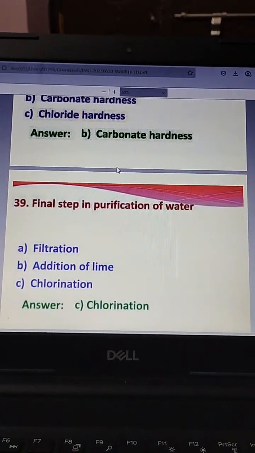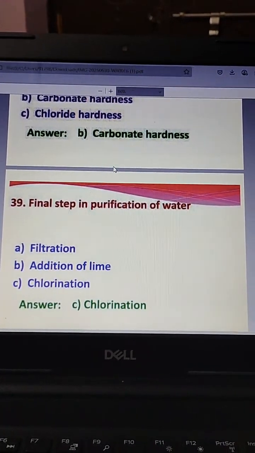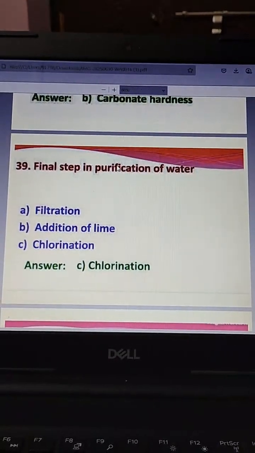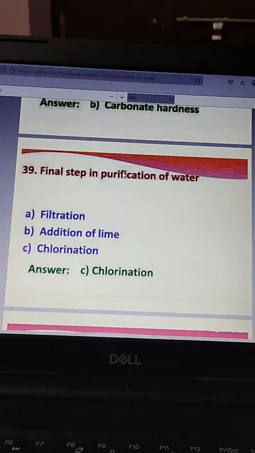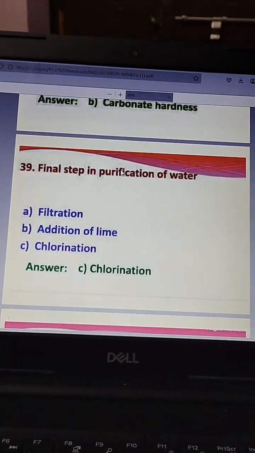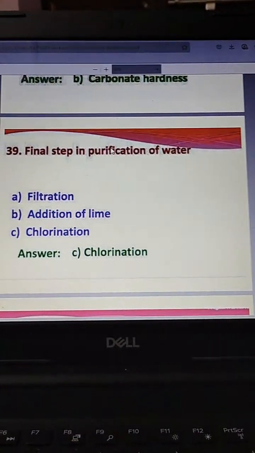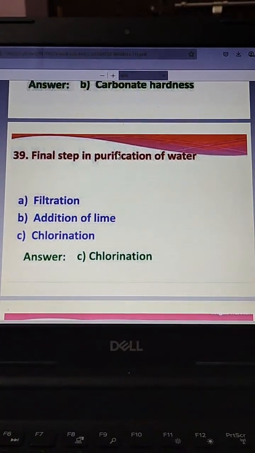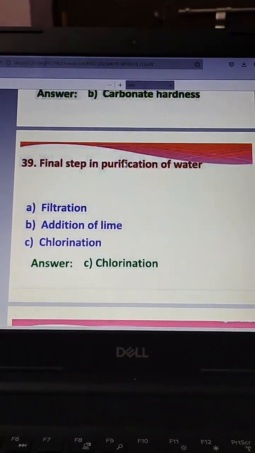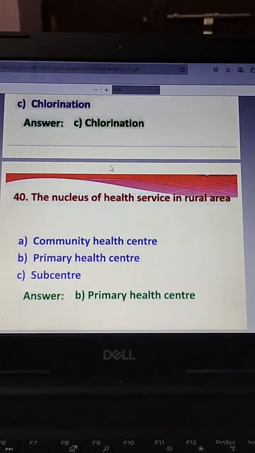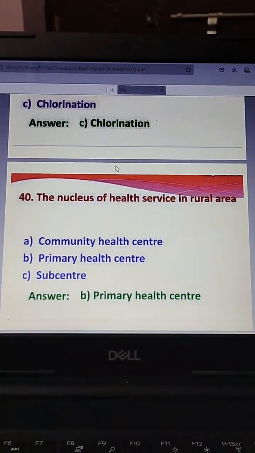Then next, final step in purification of water: filtration, addition of lime, and chlorination. The answer is chlorination.